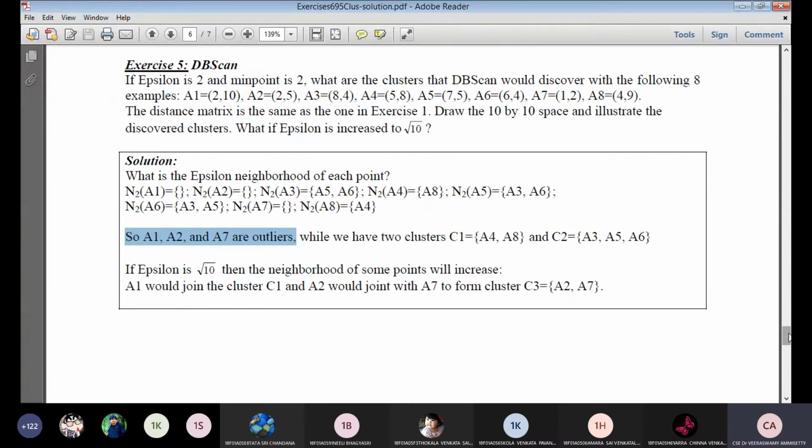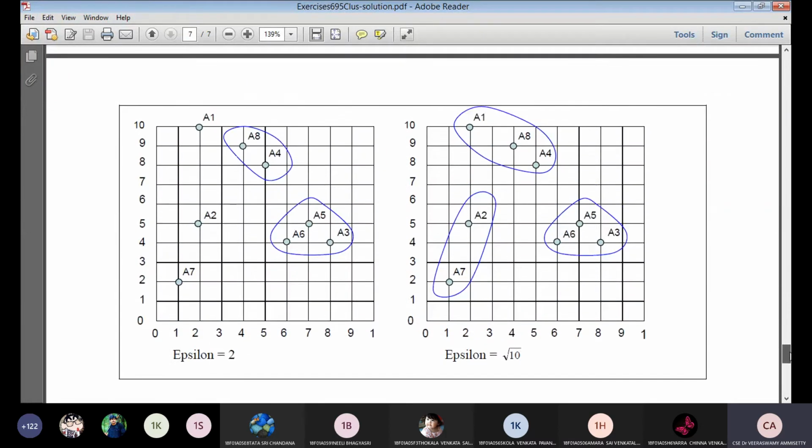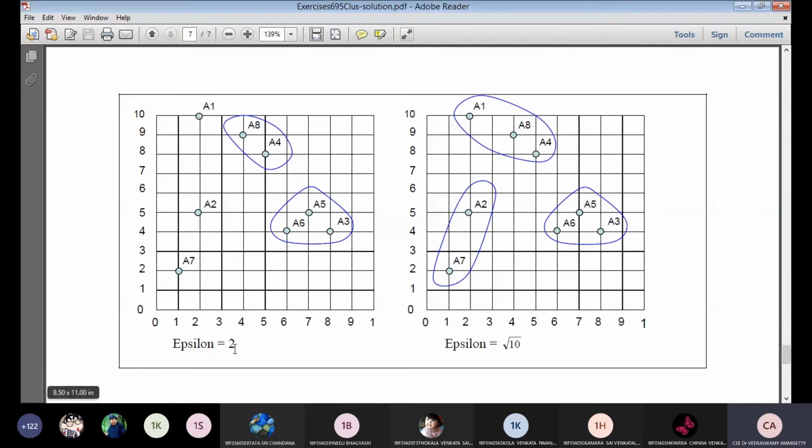Based on this neighborhood concept, we need to plot the graph. If the epsilon value is equal to 2, A3 to A5 and A3 to A6 are at distance root 2. So these three elements are within the value 2, and we form one cluster. A4 and A8 are also at root 2, so they form one cluster. The remaining elements are more than 2 apart, so these are the outliers of the data. Like that, we need to form the outliers.